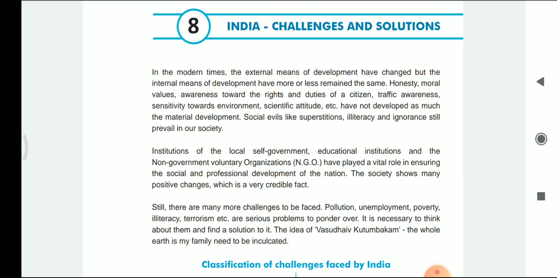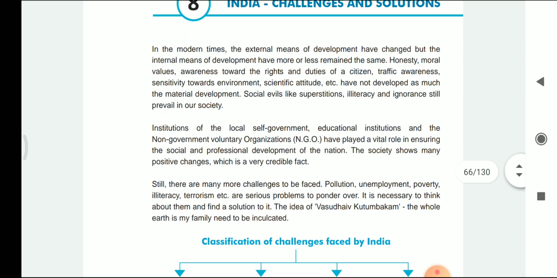The institutions of local self-government, educational institutions, and non-government organizations have played a vital role in ensuring the social and professional development of the nation. The society shows many positive changes, which is a credible fact. There are many types of organizations and educational institutions which provide for the professional development of the nation.